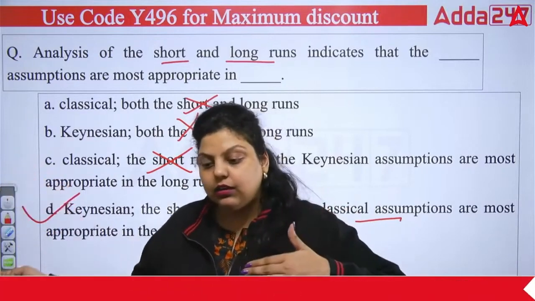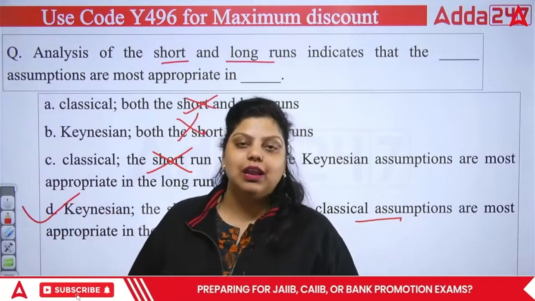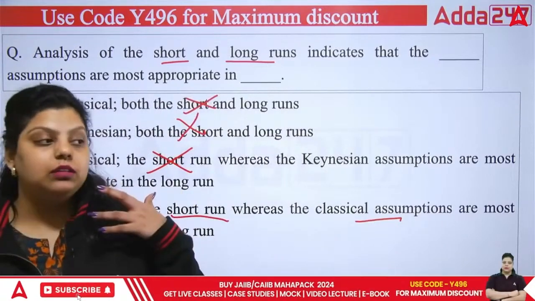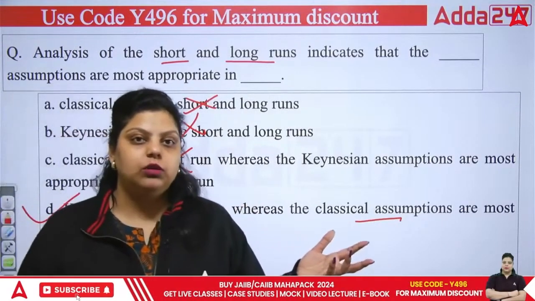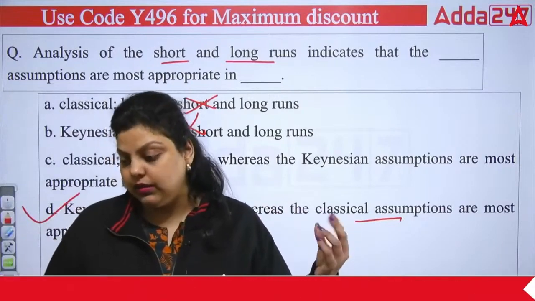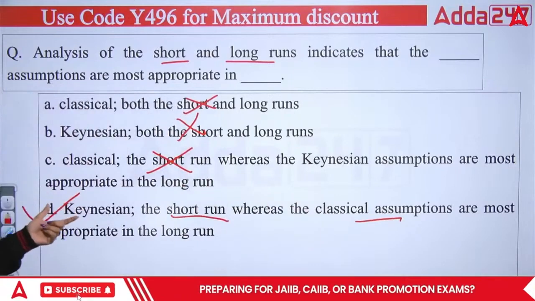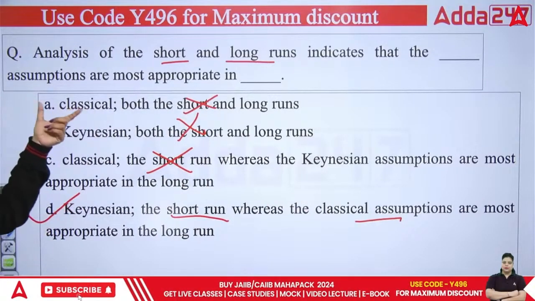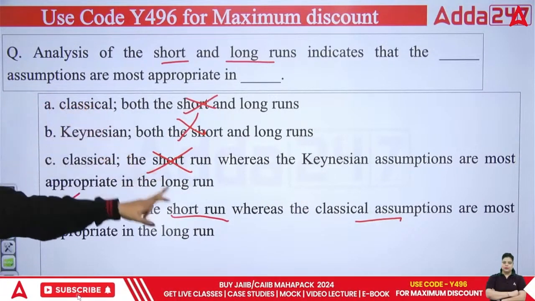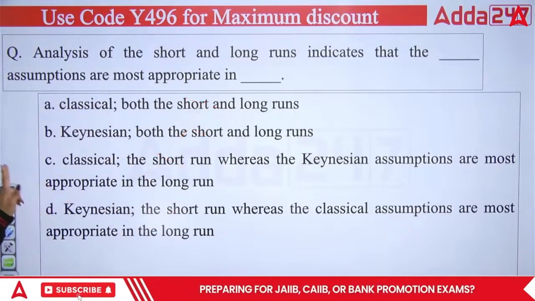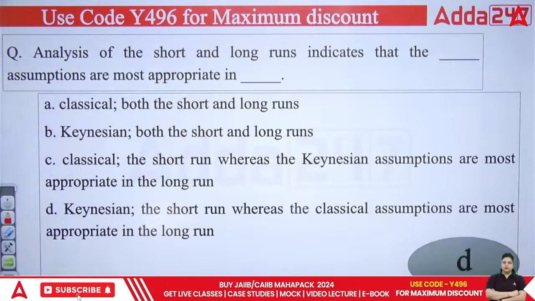Because the four economists have given their views on what economics is, accordingly the Keynesian and classical schools of thought have given their thoughts, after their study, about what they found out about the economy. That's what option D is saying. According to Keynesian theory, the assumptions are most appropriate in the short run, and in classical, most appropriate in the long run. So the right answer is D.